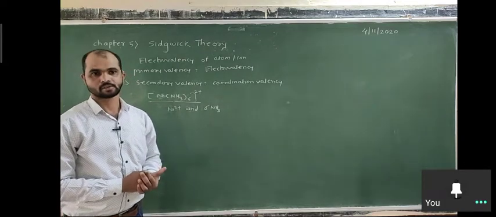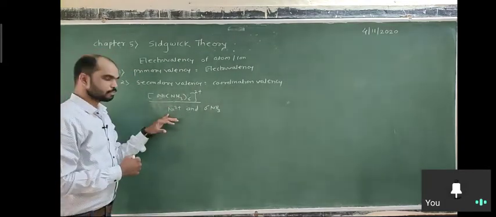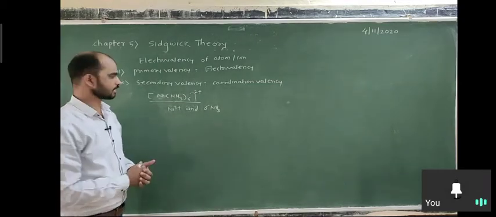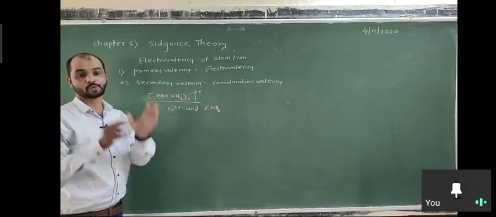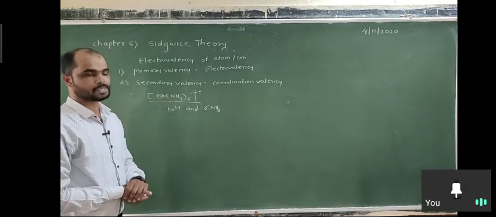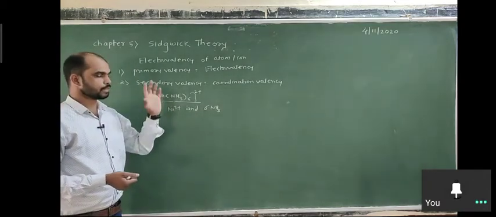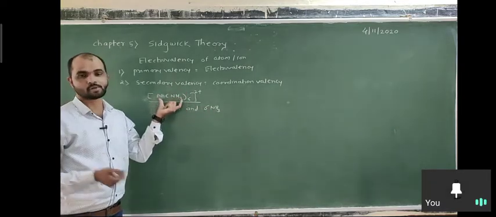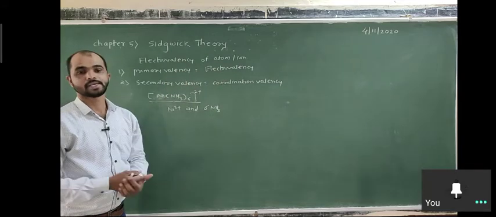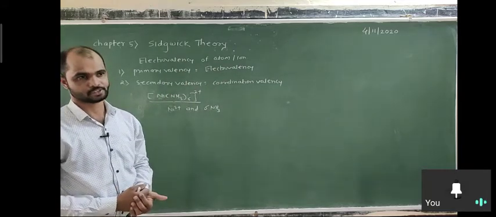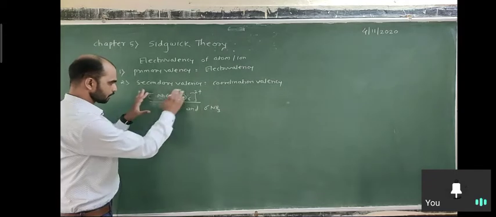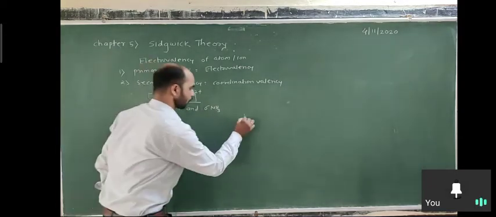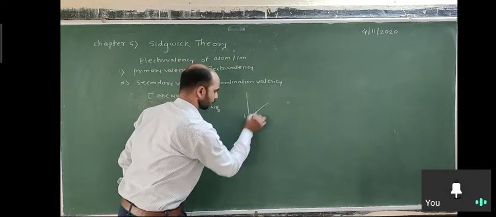So some metal ions form 6-coordination complexes, some metal atoms or ions form 4-coordination complexes. It depends on how many ligands will attach to the central metal atom or ion and then achieve the nearest inert gas configuration. So here if we draw the structure of Ni(NH3)6, we can draw it this way.